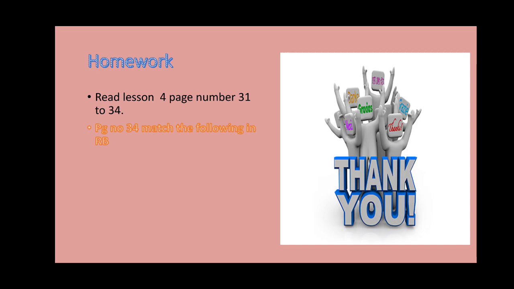Okay, so for example, they crawl on land. From column B, which answer will you choose? Snakes, that means B. In between these, you put brackets. In the bracket you have to write B. Remember children, don't draw lines to match the following. You have to put a bracket in between, and then you write the appropriate answer in the bracket.